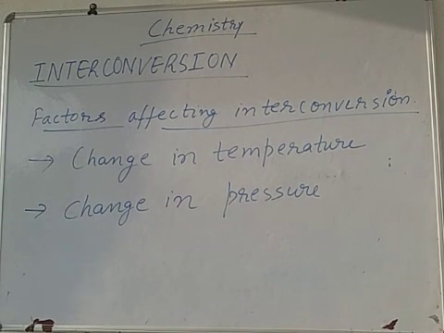The effect after interconversion is a change in the space between the particles, the force of attraction, and the kinetic energy.